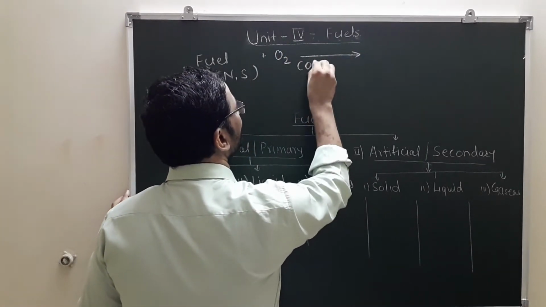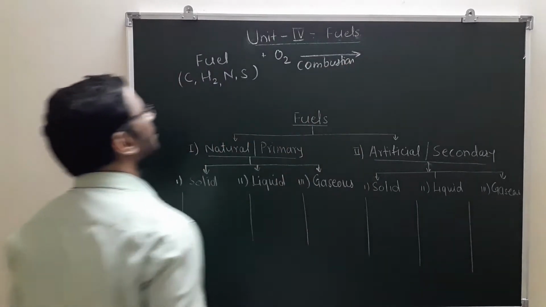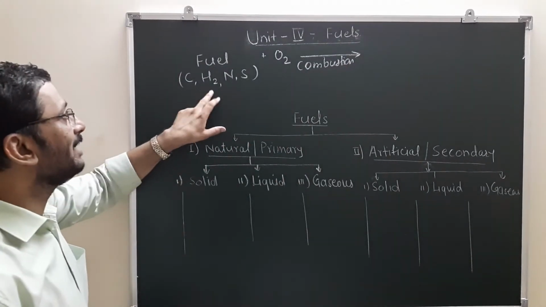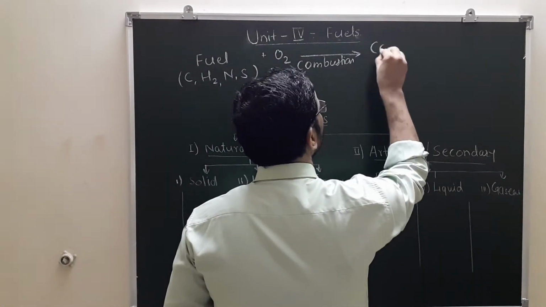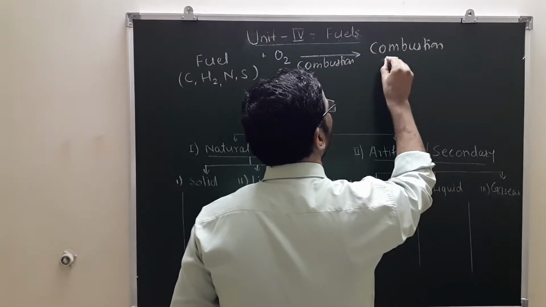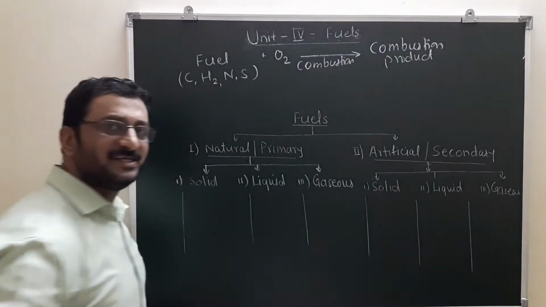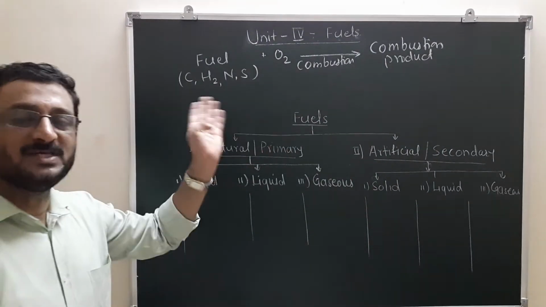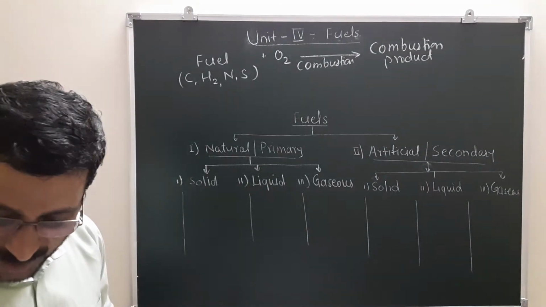There will be oxidation of these elements present in a fuel, so they will form combustion products. As it is an oxidation process, these elements will form the corresponding oxide as a combustion product.